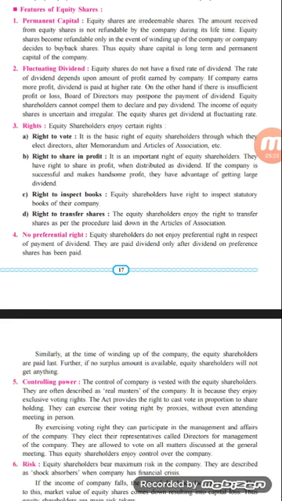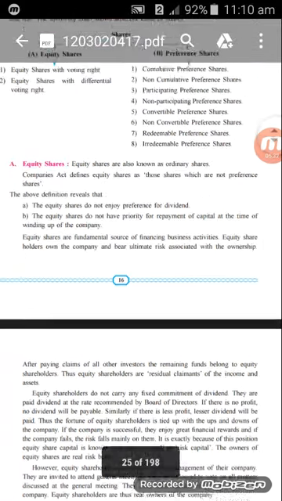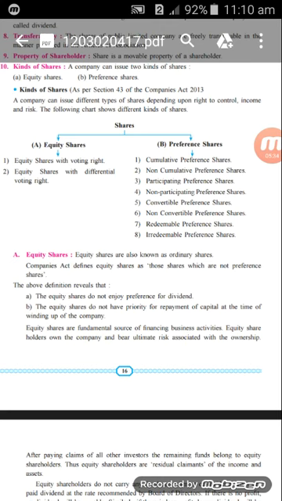So, these are the two categories of equity shareholders of the company. See here on page number 16, equity share with normal voting rights means the normal voting right has been given to the member of that particular shareholder so that he can enjoy his voting according to the number of shares he or she holds. The second one is differential voting right. It depends upon the limited voting right or non-voting right. It also depends upon the various rules of the Companies Act.